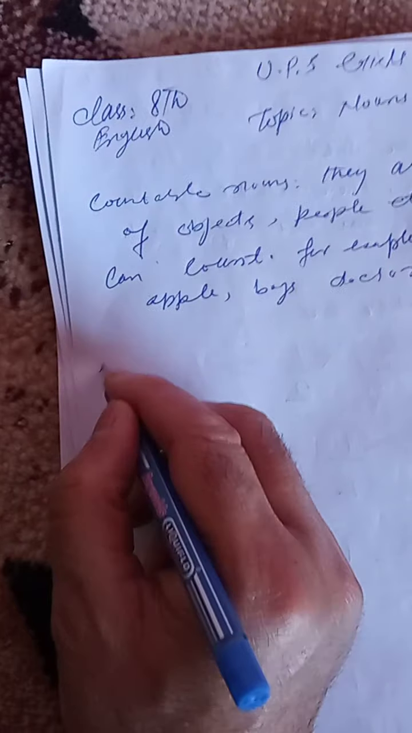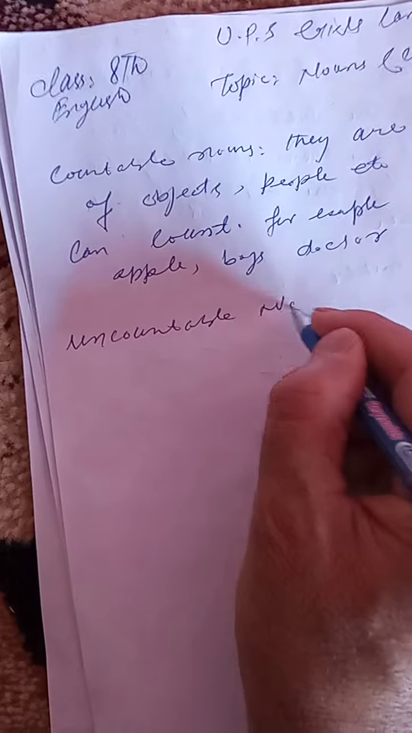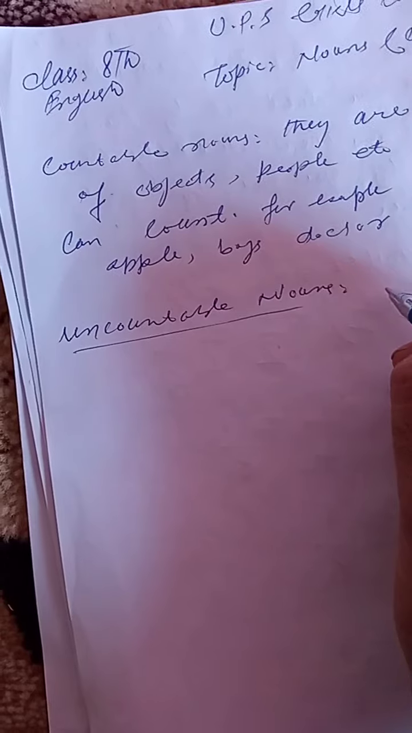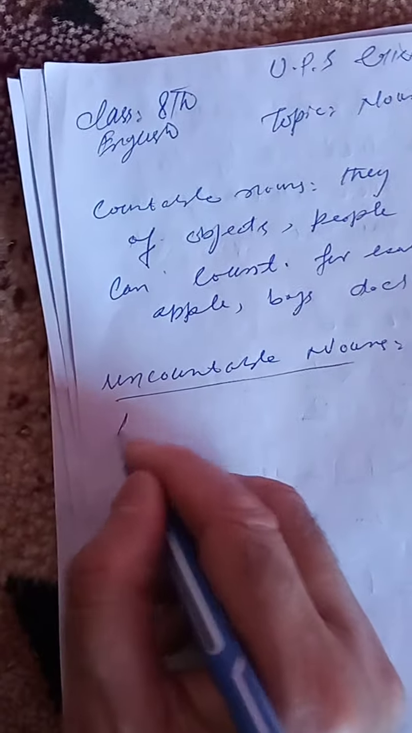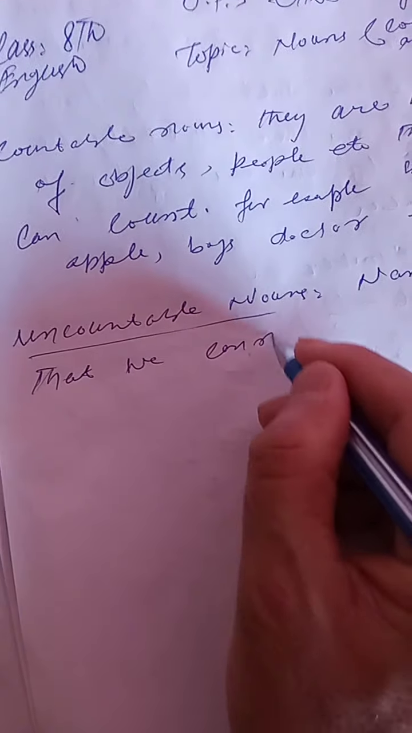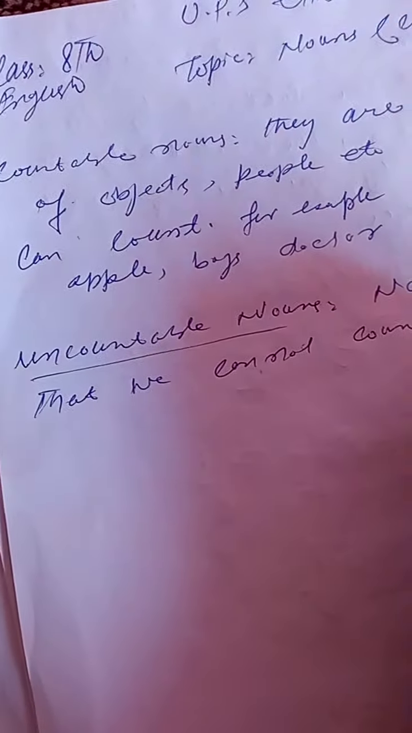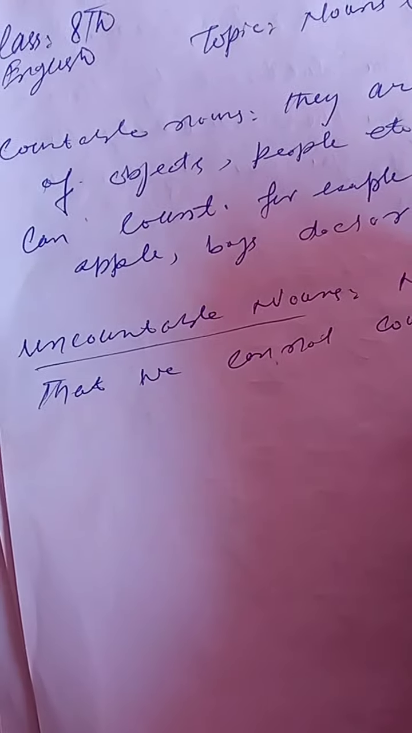Now uncountable nouns. First, write the definition of uncountable nouns. They are names of things, anything that we can't count. For example, we have